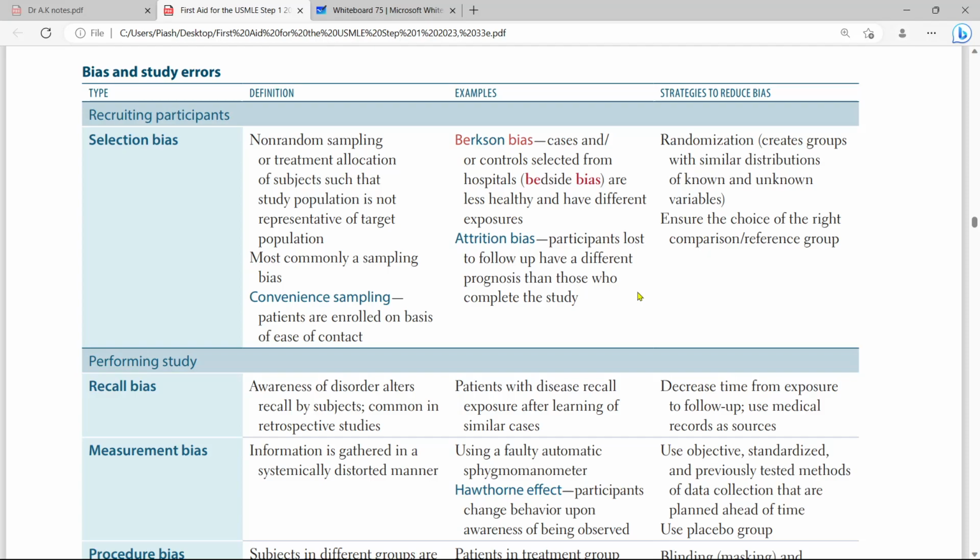If the result is published, then you will get bias because the ratio is not equal and the patients who fail to follow up have a different prognosis than those who complete the study.